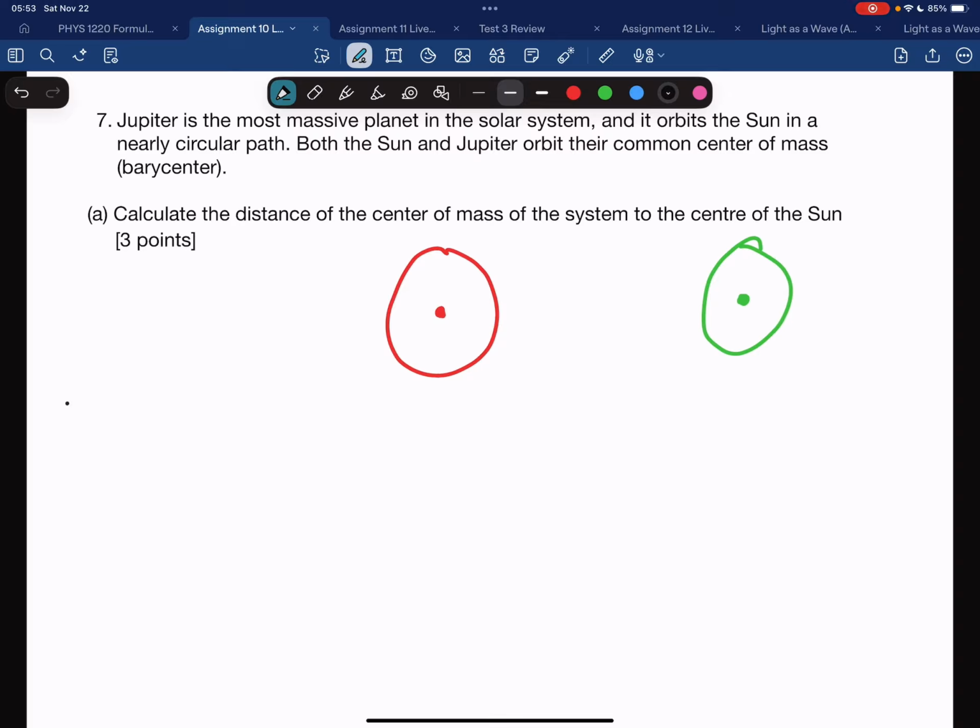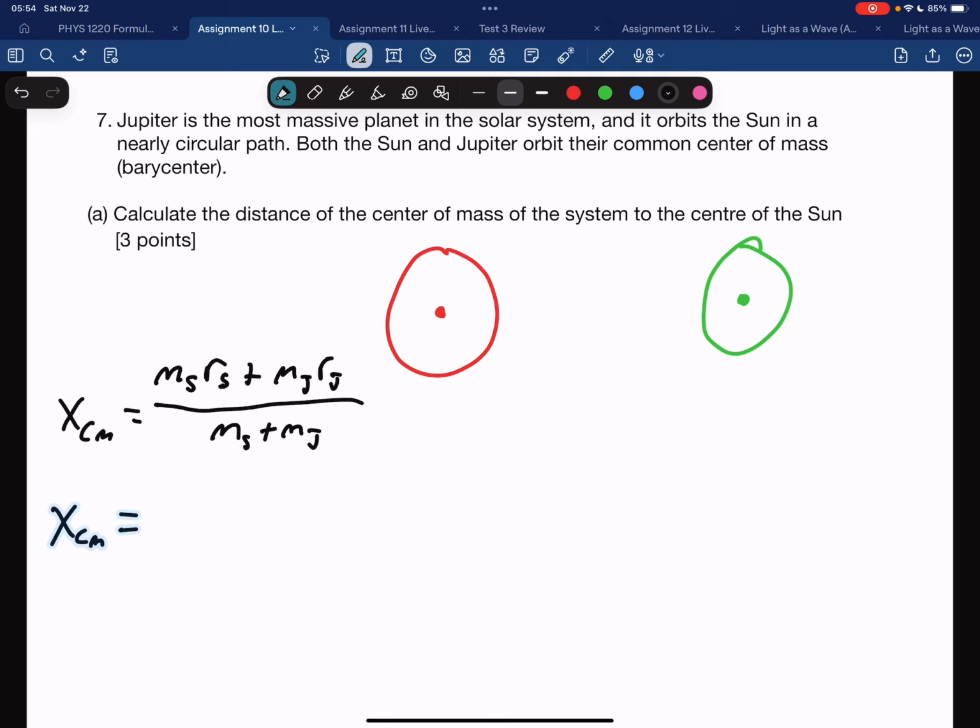Our calculation for that is xcm, the center of mass, times the sum of all the masses, equals the sum of the masses multiplied by their distances. That's the mass of the sun times the distance of the sun added to the mass of Jupiter times the distance of Jupiter. I'm misspeaking there: it's not the radius of the sun and the radius of Jupiter. It is the distance of the sun to a reference point and the distance of Jupiter to a reference point. On the bottom, I have the mass of the sun plus the mass of Jupiter. And we will plug in some numbers shortly.